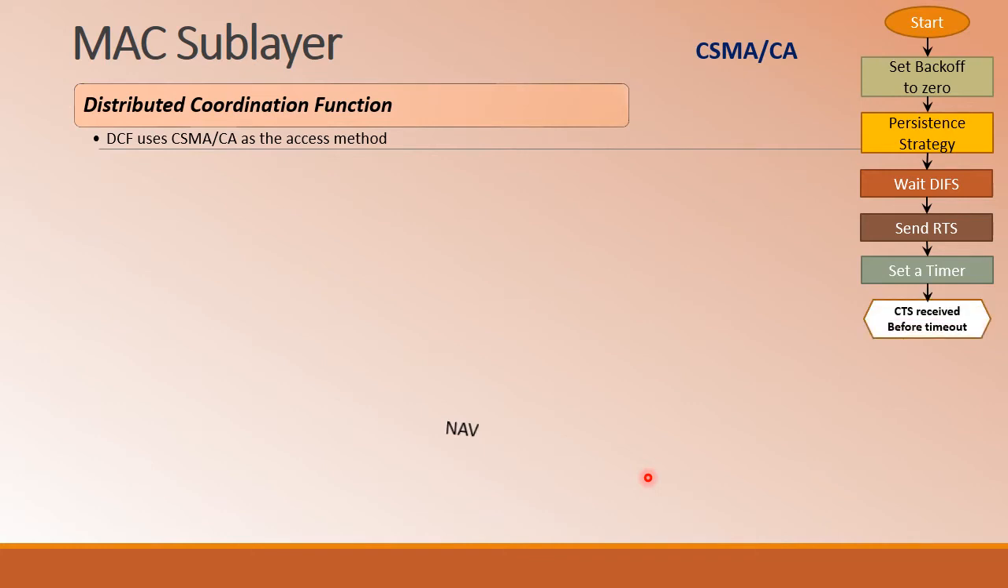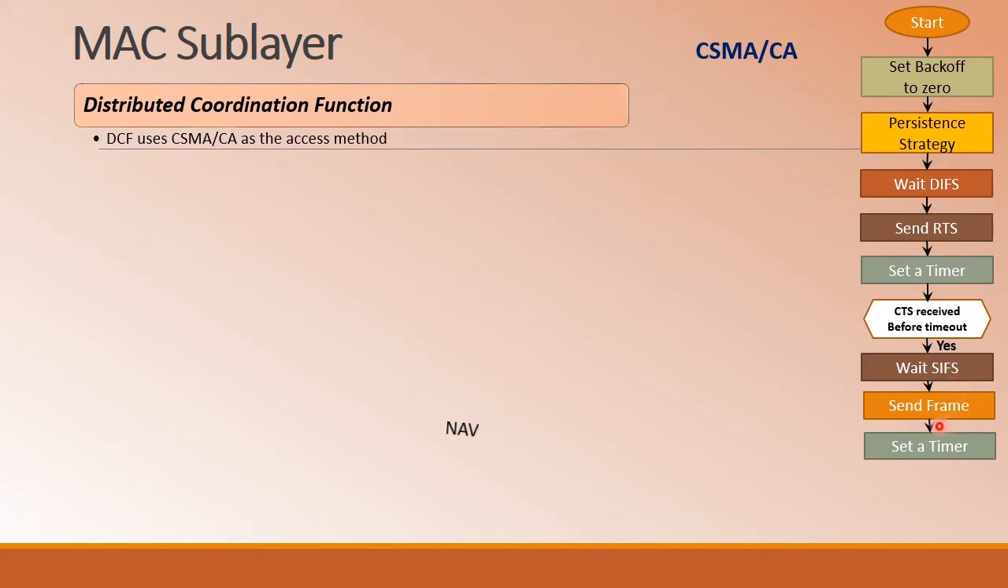Next, it will wait for the CTS control signal from the receiver. CTS is nothing but clear to send. Once the CTS is received, it will verify whether the CTS was received before the timeout, that is with respect to the timer they have considered. If the CTS is received before the timeout, it will wait once again for a shorter duration of time, which is called the short interframe space, that is SIFS. After that, it will send the frame.